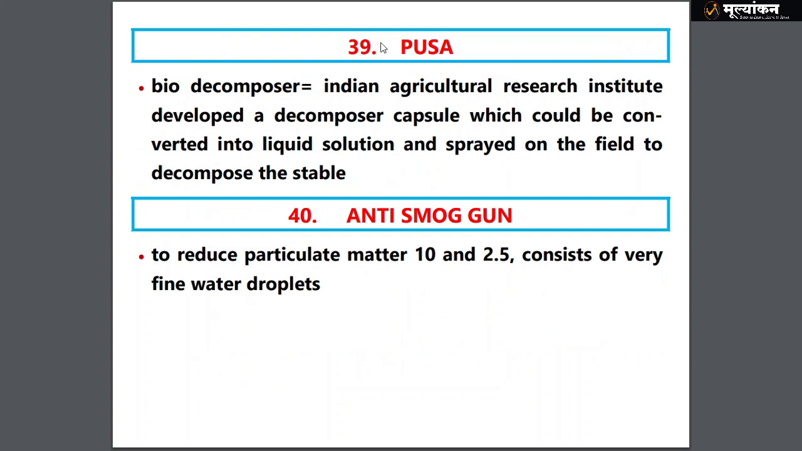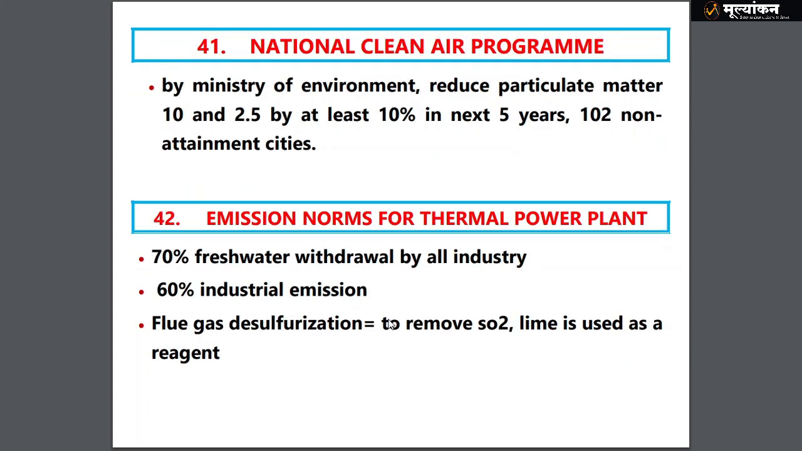Then for tackling this stubble burning, a new technology, PUSA, has come up, which is a biodecomposer. What is PUSA? It's a capsule which is converted into a liquid solution and then sprayed on the field, so the stubble is disposed of. An anti-smog gun is used to reduce particulate matter 10 and 2.5. What does an anti-smog gun contain? It consists of fine water droplets, fired with very high velocity, so that smog doesn't occur.